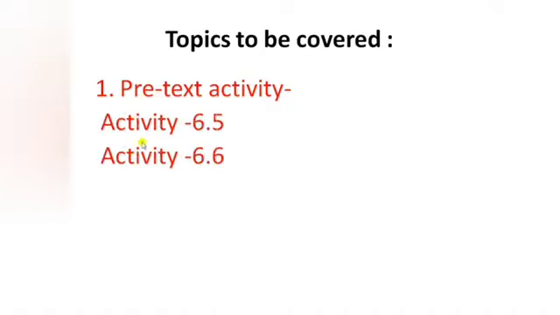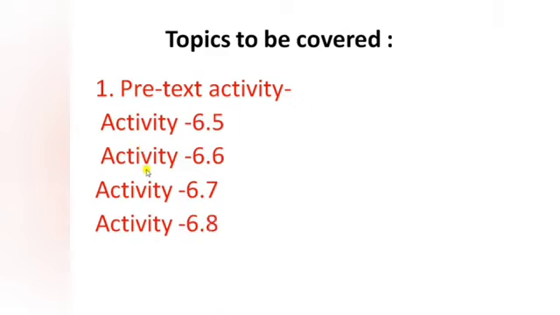We have the 4 activities here that we are going to cover in this video one by one. So let's start with the first activity, that is 6.5.